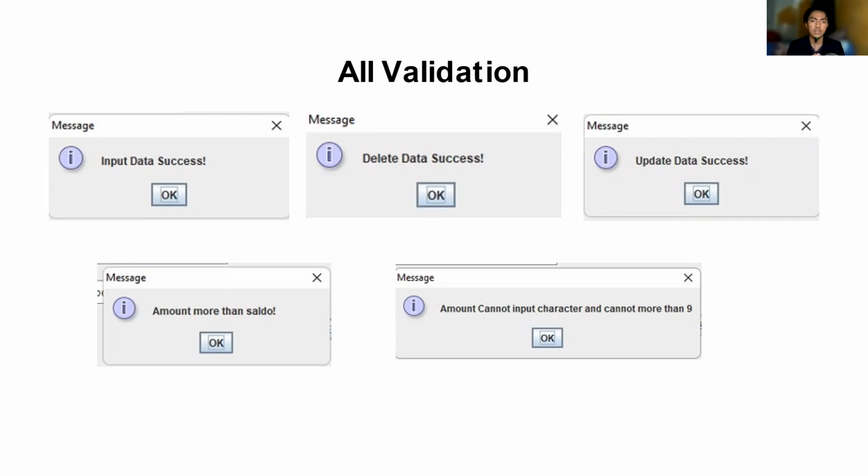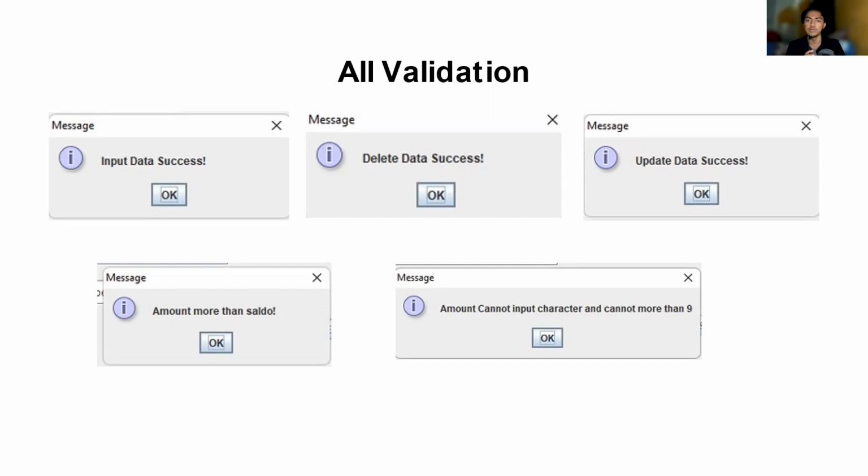We have the amount of income and spending that we need to input, and we have the saldo for all of the money that we store. So if we input a spending more than the current saldo that we have, this data validation will appear, where the spending amount cannot be more than the saldo that we currently have.